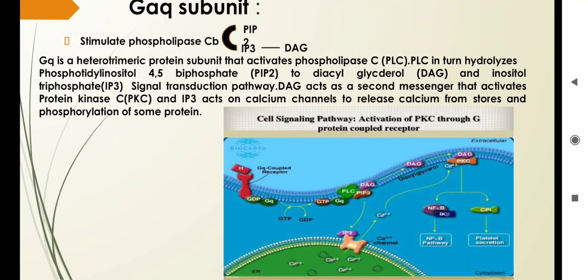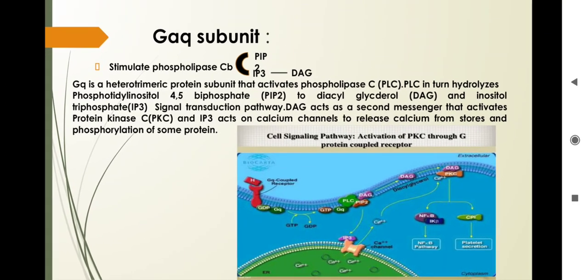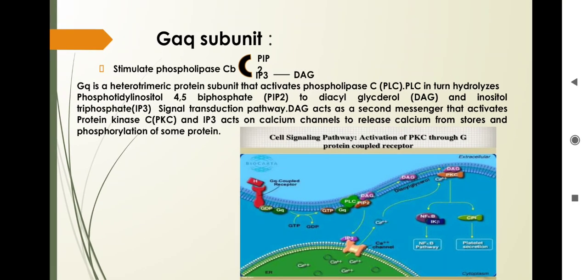and this PKC and IP3, once activated, there is a channel which is present on the ER. This green color portion is the ER, endoplasmic reticulum. The endoplasmic reticulum always stores calcium ions, but after the activation of PKC and IP3, it acts on a calcium channel to release the calcium from the stores, and there is phosphorylation of so many proteins. So it now regulates various metabolic regulations and gene regulations.